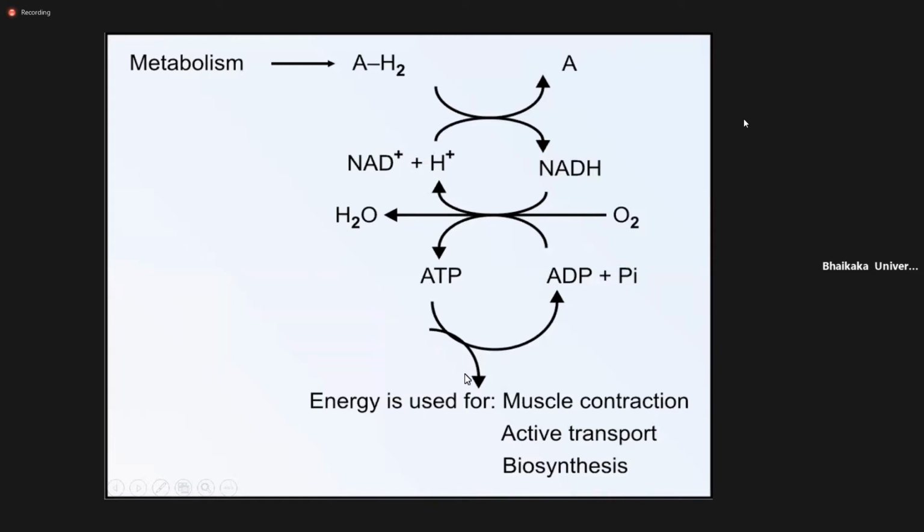This ATP energy is used for muscle contraction, active transport, and biosynthesis, and ATP is converted again into ADP. So first oxidation occurs, and then at the end of the ETC, phosphorylation of ADP occurs: ADP is phosphorylated to ATP. Both are combined as oxidative phosphorylation. Oxidation occurs, then phosphorylation occurs. Both mechanisms or reactions combine together and are called oxidative phosphorylation.